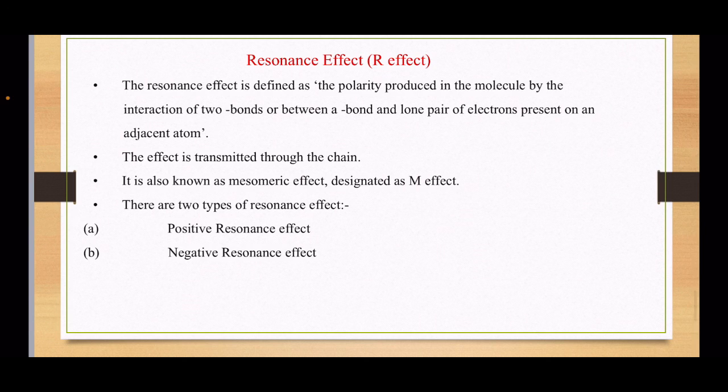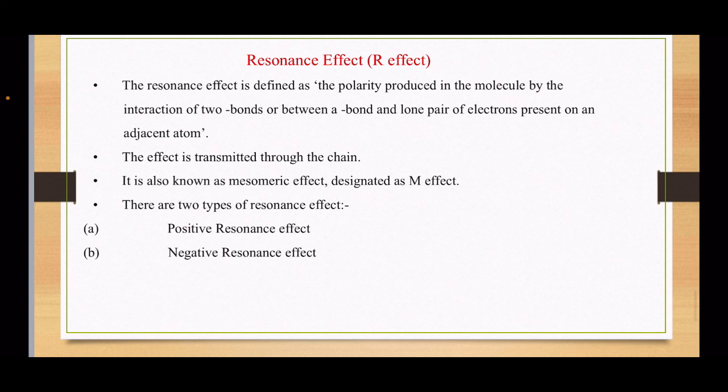Next is the resonance effect. The resonance effect is defined as the polarity produced in the molecule by the interaction of two bonds, or between a bond and a lone pair of electrons present on adjacent atoms. When two bonds interact, the polarity produced in the molecule is called the resonance effect. The effect is transmitted through the chain. It is also known as the mesomeric effect and designated as the M effect.